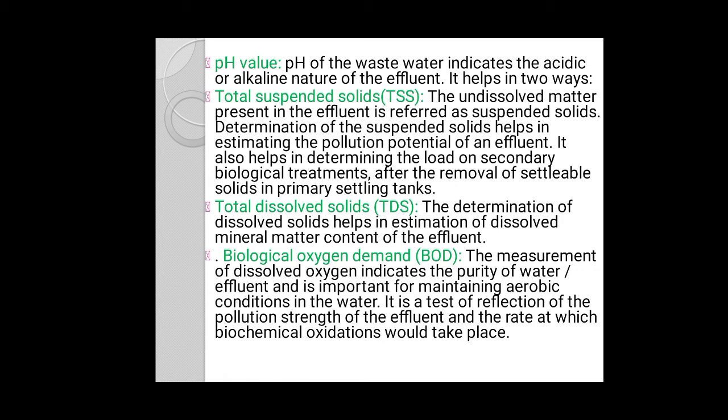These are the three subcategories. For domestic sewage, nearly all the oxygen demand is due to the carbonaceous organic material and is determined by a biological oxygen demand test.